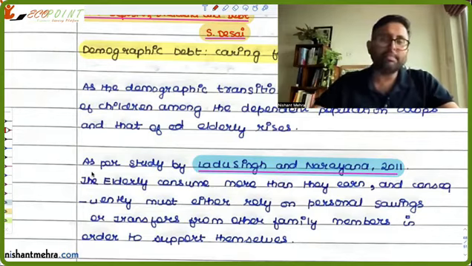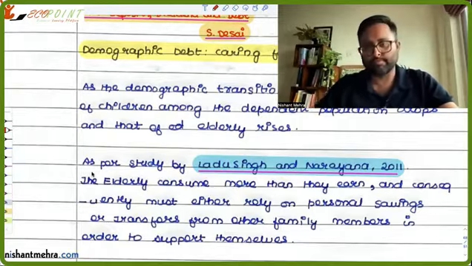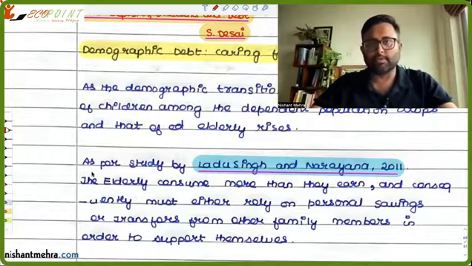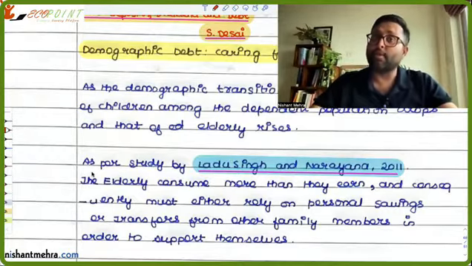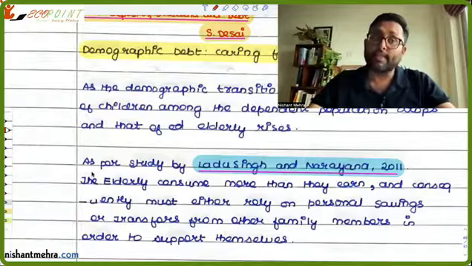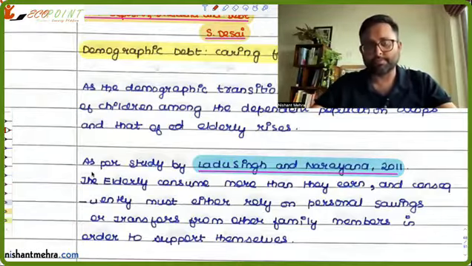So they are dependent upon their personal savings, if they have worked throughout life, or they are dependent upon the care from their children. They are dependent upon family members to support them. That's one thing. So we need to take care of how these elderly people are going to care for themselves when they become the dependent population.